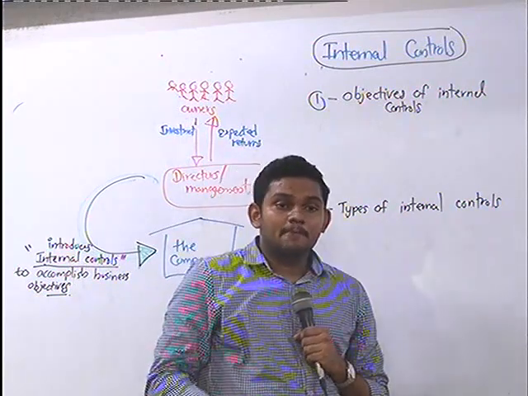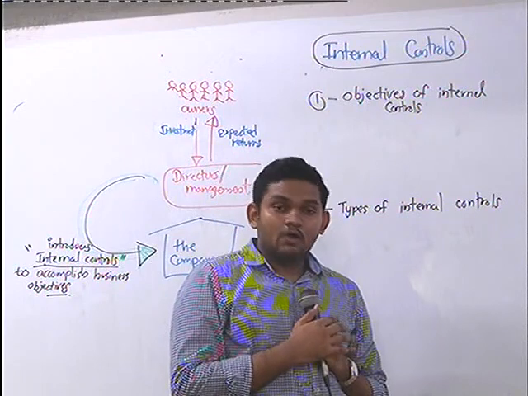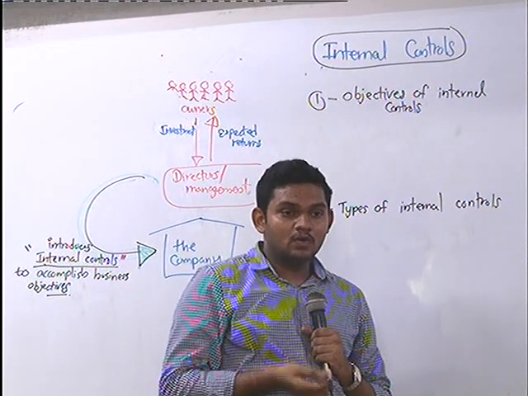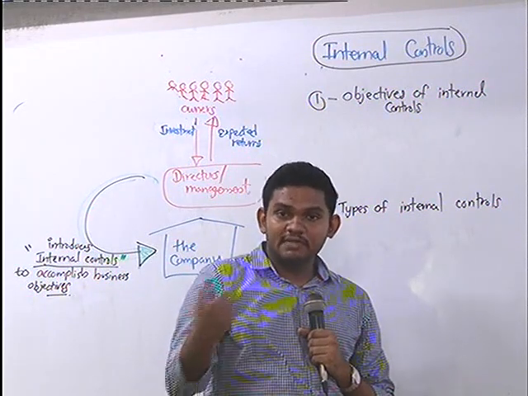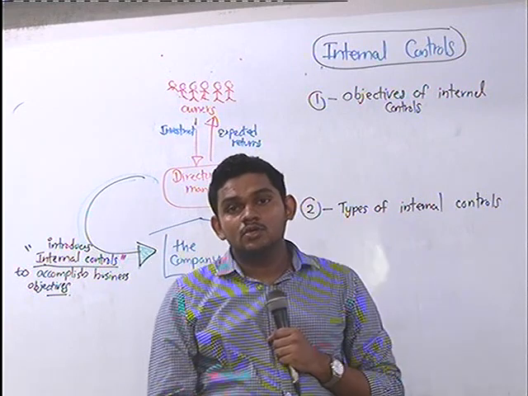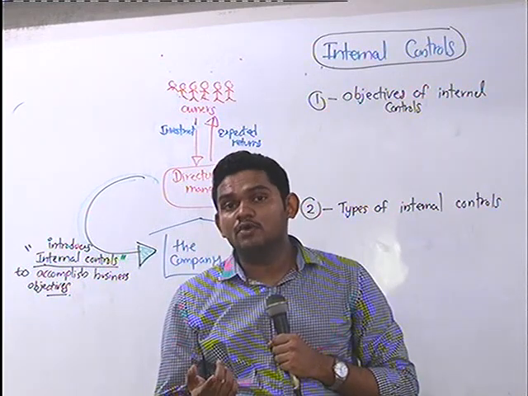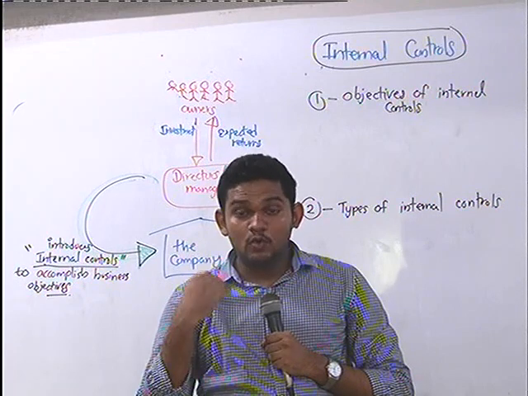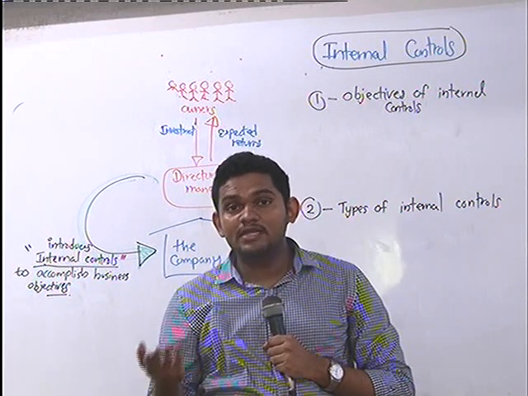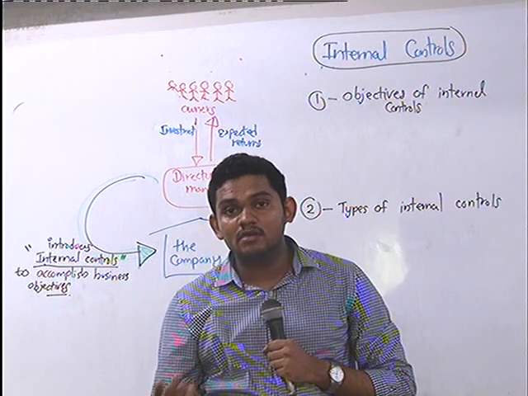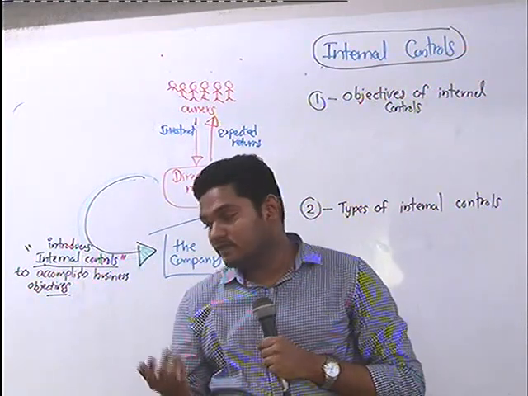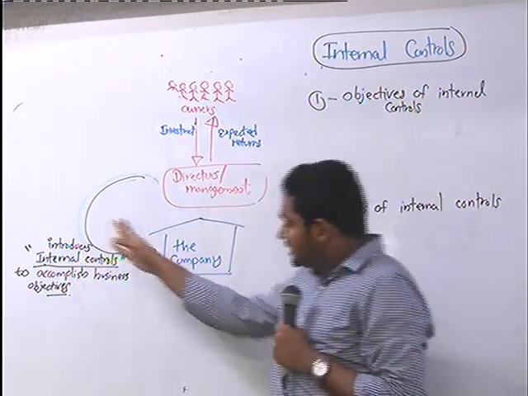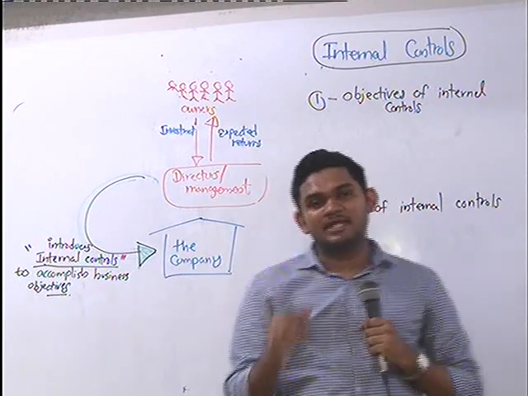If you are an office assistant, let's say you are printing the invoice to deliver to the customer, you need to get the approval from your boss. If you are going to purchase some goods for the business, you have to get the approval from your head of the department. Likewise, internal controls are some controls in place.